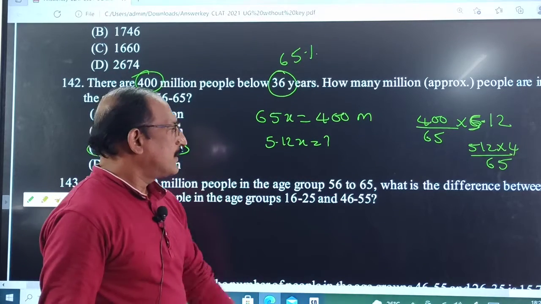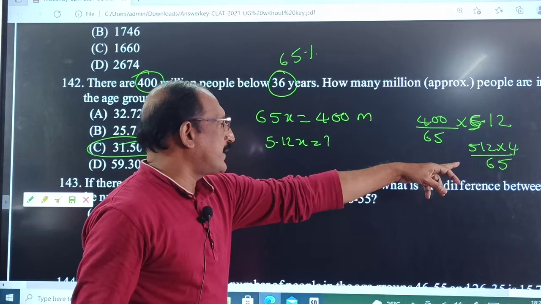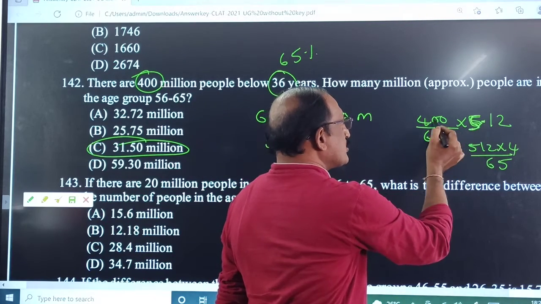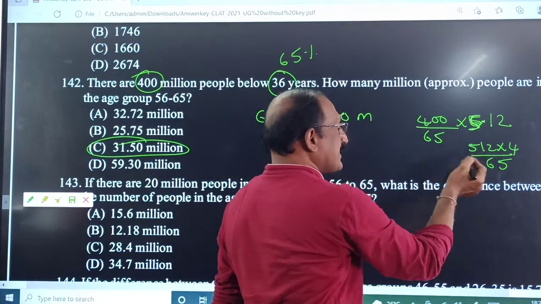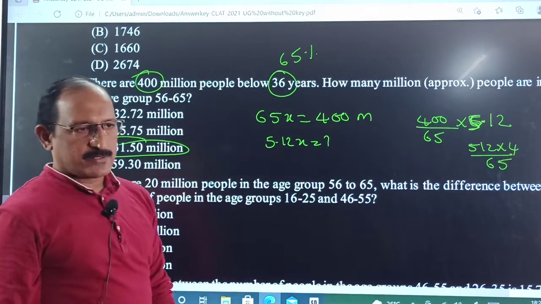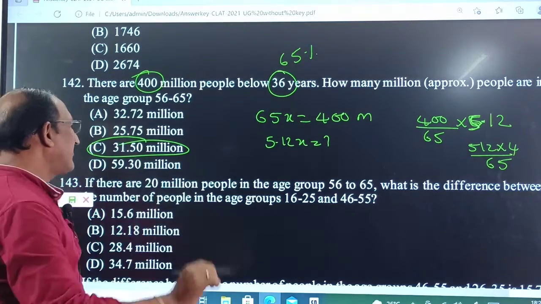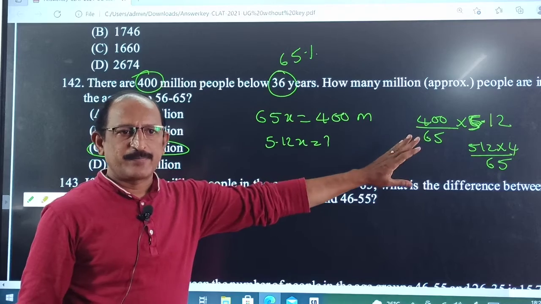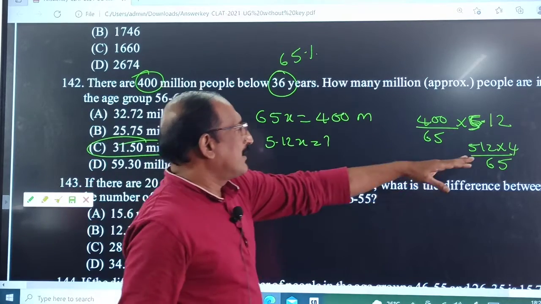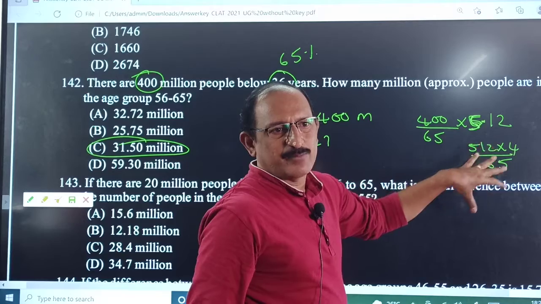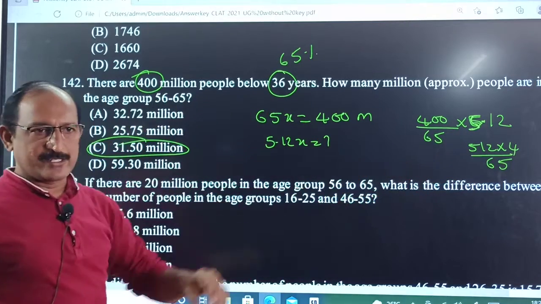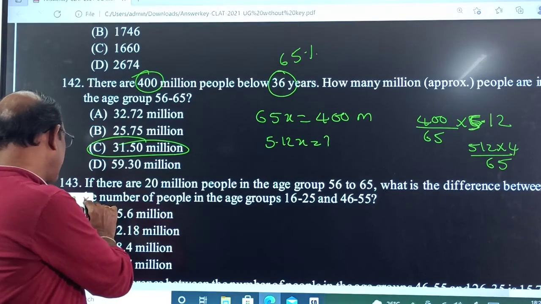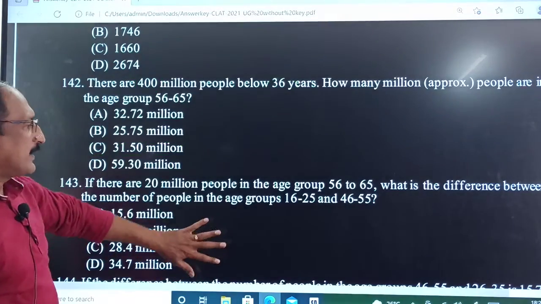Got it? So 512 into 4 by 65. How to multiply that? 5.12 into 100 is there. So 512 by 65, we'll get 31.50. Here somewhat little bit more calculation is there. Comparing other problems, it will take more time to calculate. Be careful about such problems. Is it clear? Clear, sir. The next.